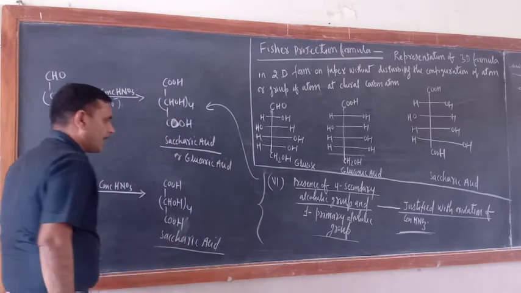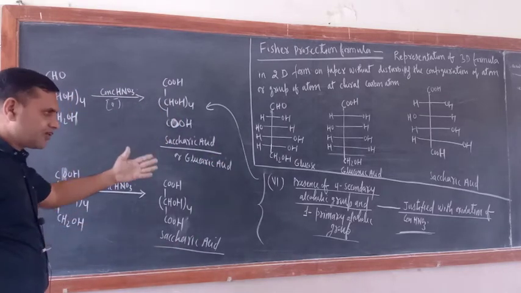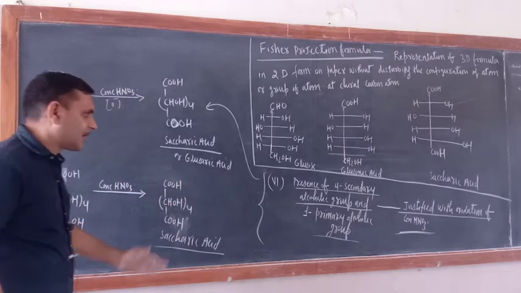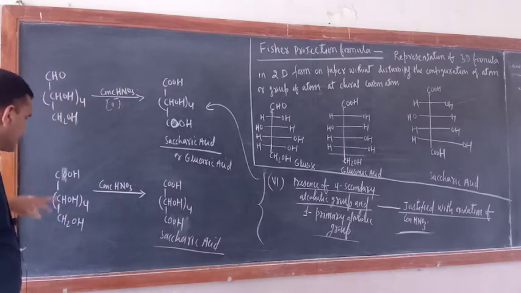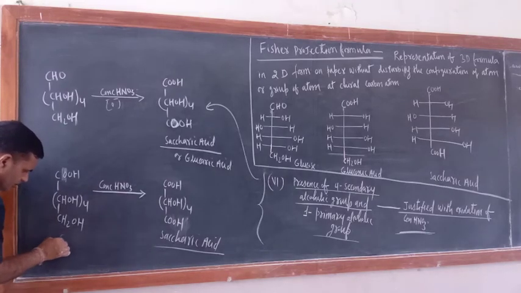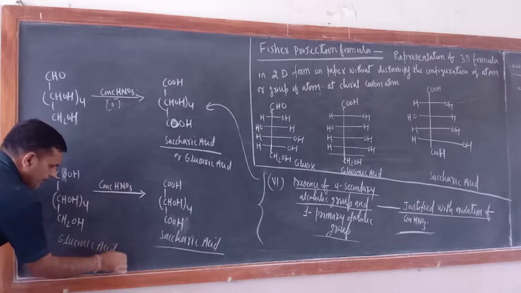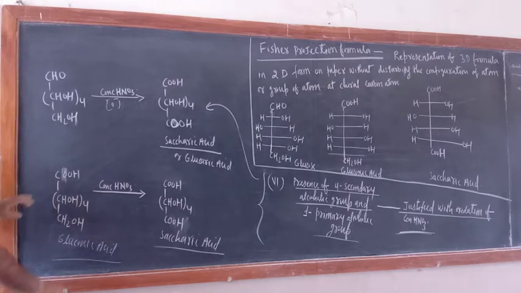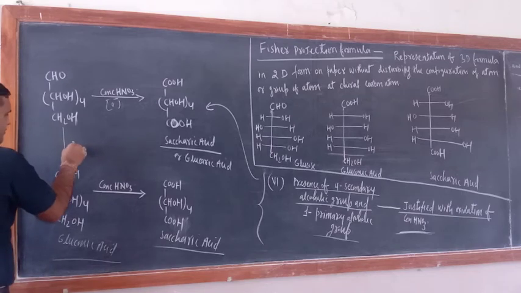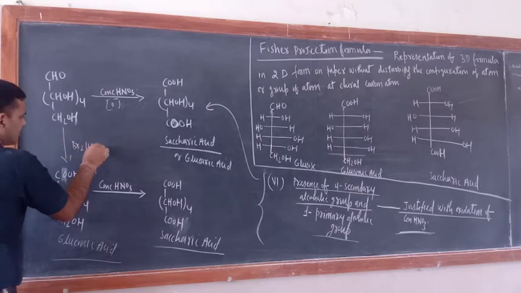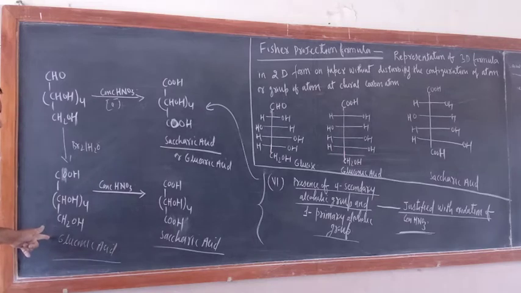Okay. Now just see, another way is also there to justify the presence of 5 secondary alcoholic groups and 1 primary alcoholic group. What is the name of this one? This is gluconic acid. From where did you get it? When glucose was oxidized in the presence of Br2 water, then you got gluconic acid. In gluconic acid, what was there? The CHO group was oxidized into the COOH group. Am I correct or not?